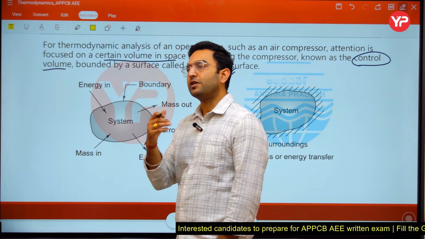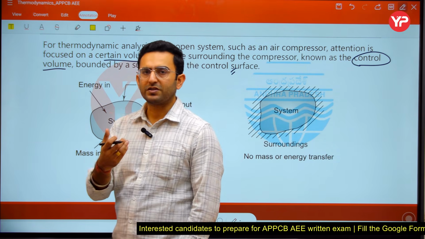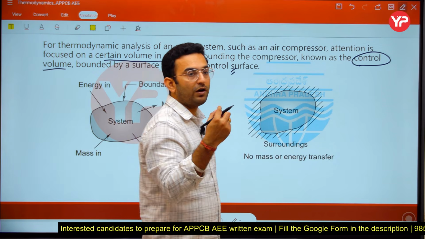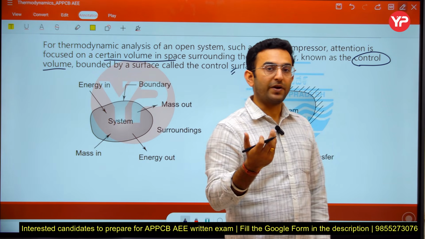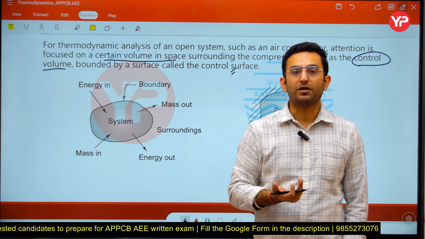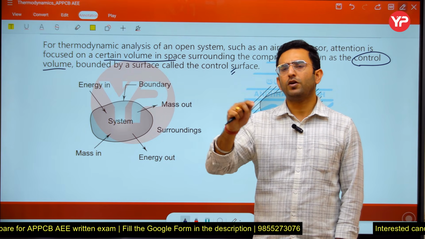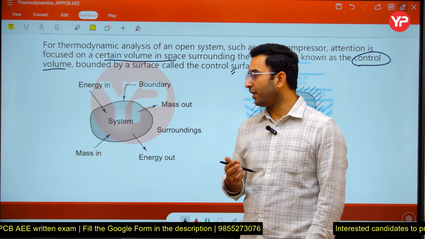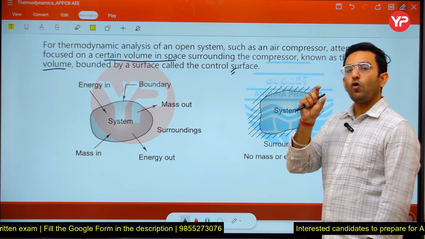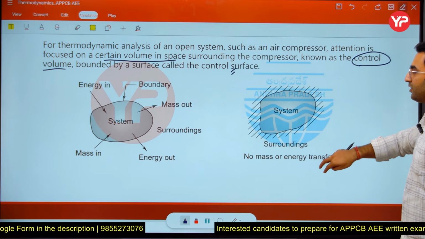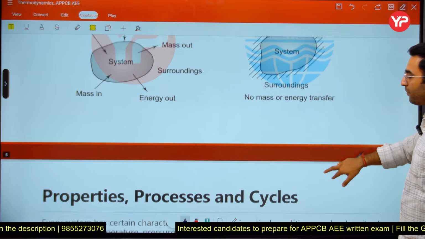because many of you are from a civil background, and in civil engineering we study the subject known as fluid mechanics, and in fluid dynamics we study compressors and turbines. There we use the word control volume. We are taking some control volume and doing the analysis here. So that is actually an open system from the thermodynamic point of view. Remember these conditions.